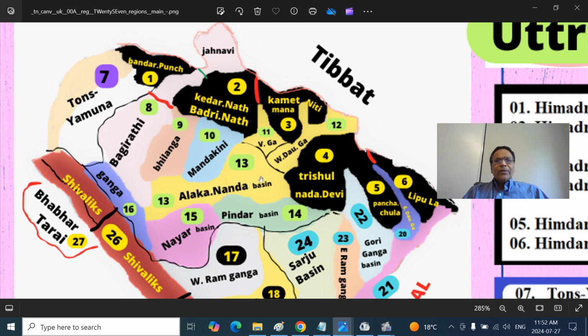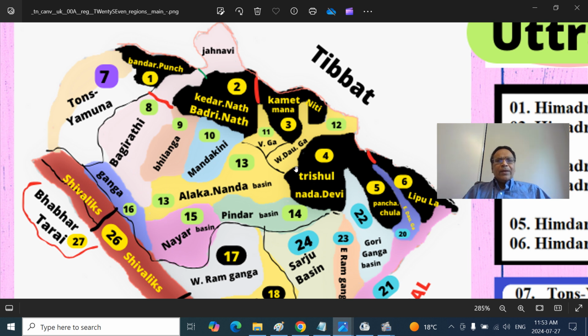So then you have the Dhauli Ganga region. This is the western Dhauli Ganga. There is also eastern Dhauli Ganga here, close to Nepal. That is sometimes called Dharma River. So western Dhauli Ganga River. There are 2 Dhauli Ganga rivers. Western Dhauli Ganga River joins Alakananda River. That is the western Dhauli Ganga region.